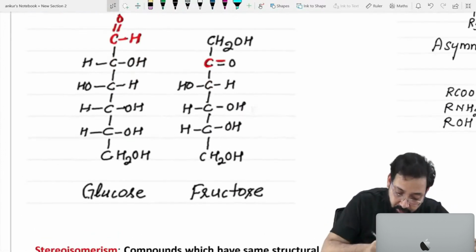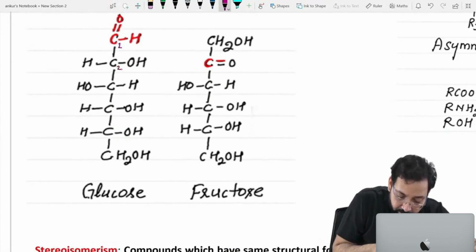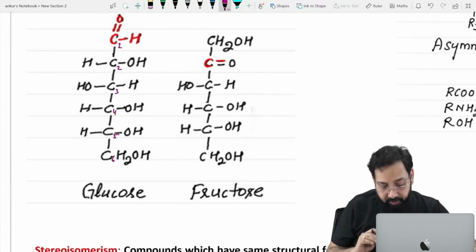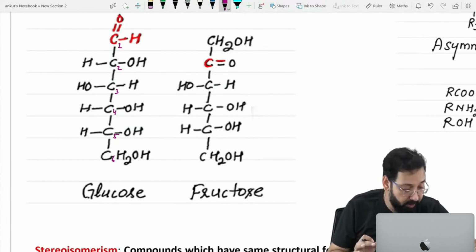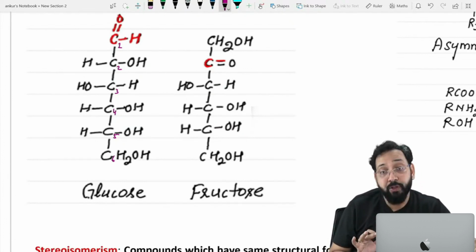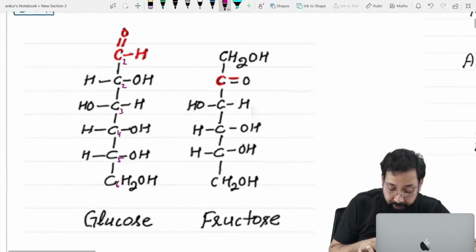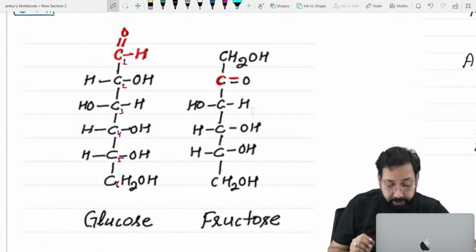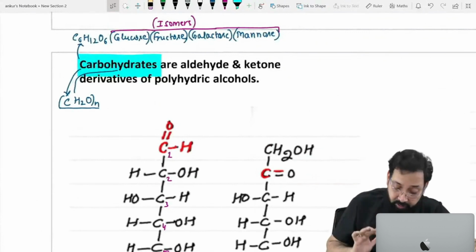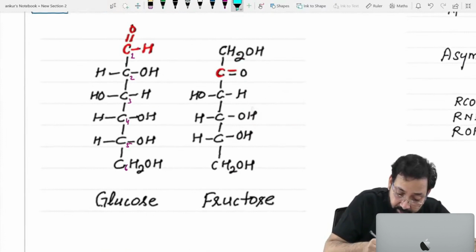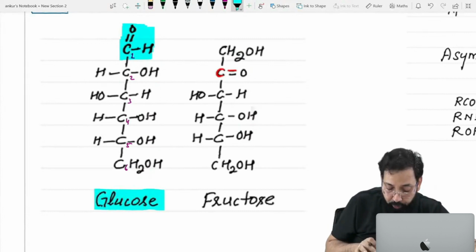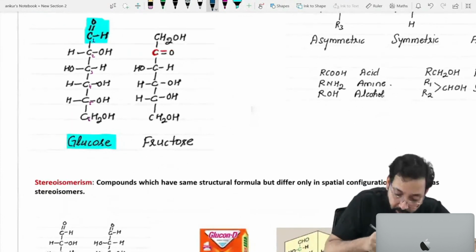If you see the structure of glucose, I can number 1, 2, 3, 4, 5, 6. 6 carbon atoms are there. On the structure of glucose, you will find multiple questions, at least 15 to 20 questions on the structure of glucose. So you can't afford to forget it. So glucose has 6 carbon atoms, yes, you all know C6H12O6, and there is an aldehyde group at C1. That's why glucose is called aldose sugar.